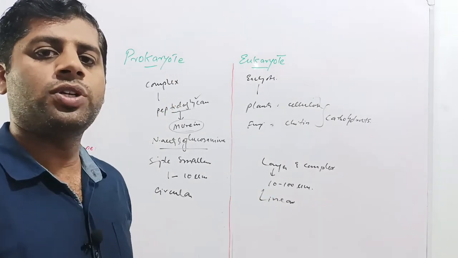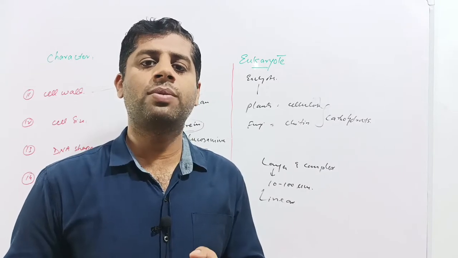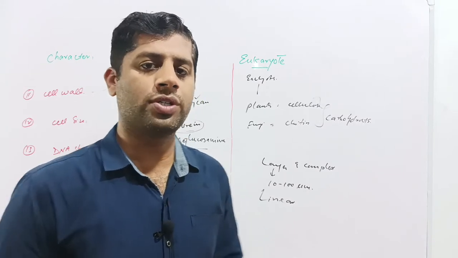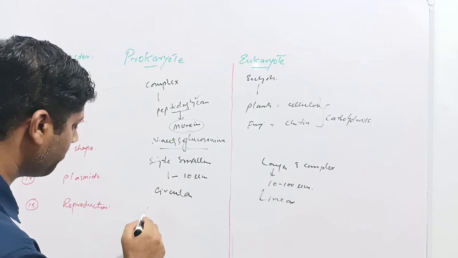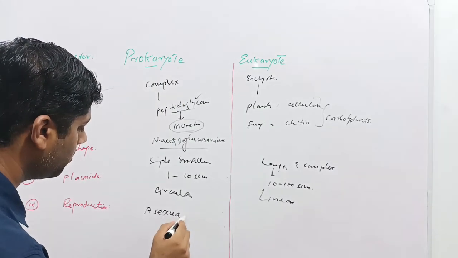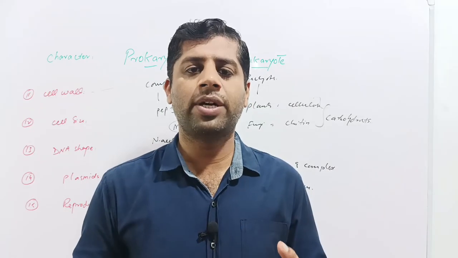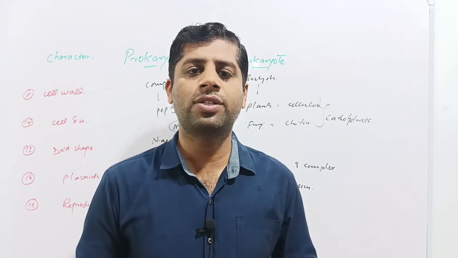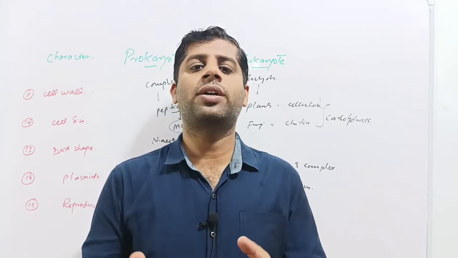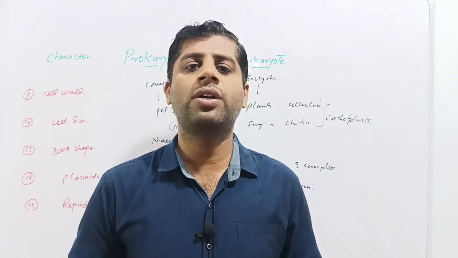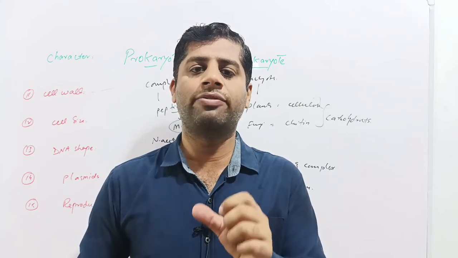Next is the reproduction. In case of prokaryotes, the primary mode of reproduction is asexual reproduction. So they follow asexual mode of reproduction. Asexual mode of reproduction may be binary fission, multiple fission, fragmentation, spore formation. These all are kinds of reproduction in bacteria and cyanobacteria, in which the most common is binary fission.